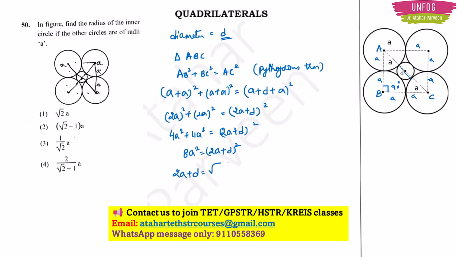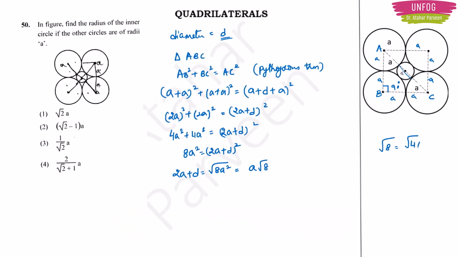So 2A plus D is equal to square root of 8A square, which will be A into root 8. Root 8 will be root of 4 into 2, or 2 root 2, right? So I can write 2A plus D is equal to 2A root 2. Then D will be equal to, I can take 2A as common, so 2A into root 2 minus 1.